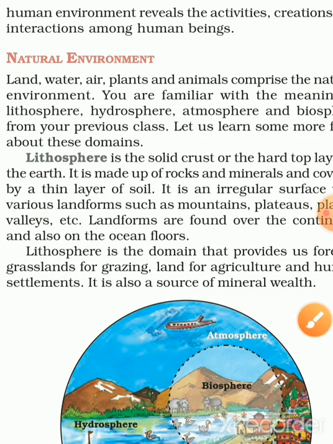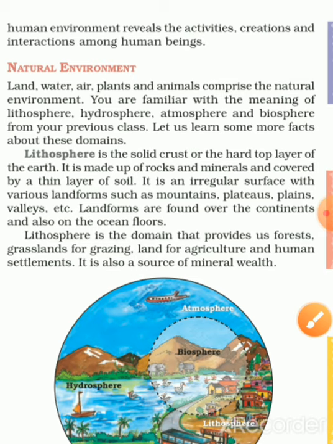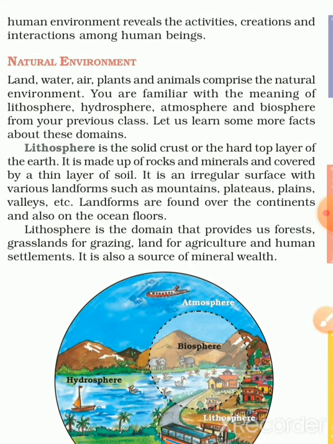You are very familiar with all these domains of the earth, but now we will revise them. First is the lithosphere. It is the solid crust or the hard top layer of the earth where we live. It is made up of rocks and minerals and covered by a thin layer of soil. It is an irregular surface with various landforms such as mountains, plateaus, plains, valleys, etc.